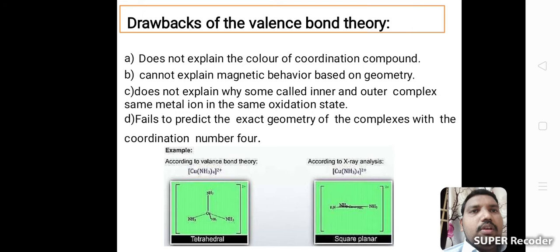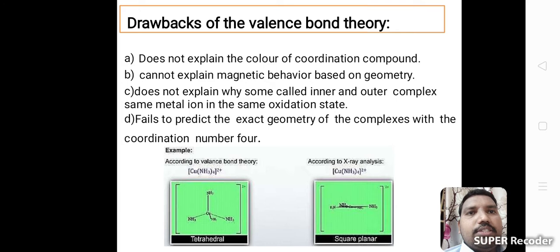Today our topic is salient features of crystal field theory. First, let us look at the drawbacks of valency band theory. The first theory is valency band theory. To overcome the drawbacks of valency band theory, crystal field theory was developed. So, first of all, we should see what the drawbacks of valency band theory are.